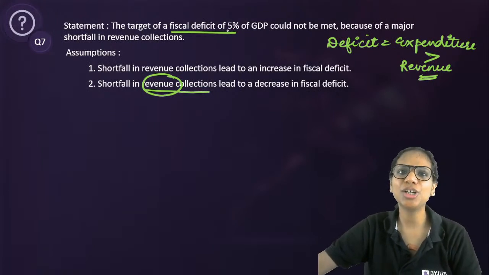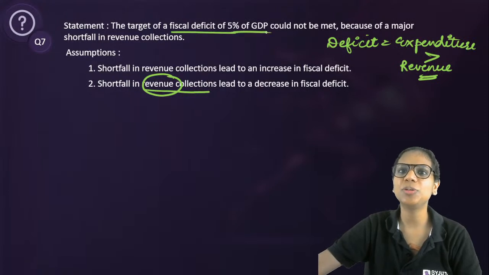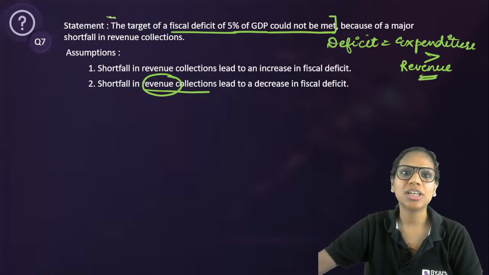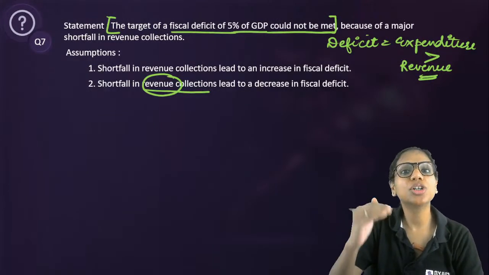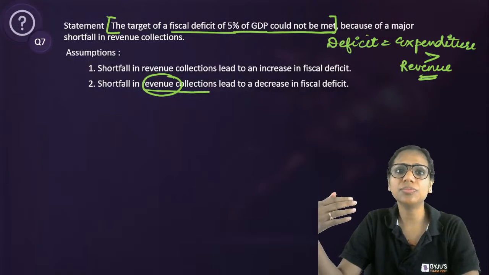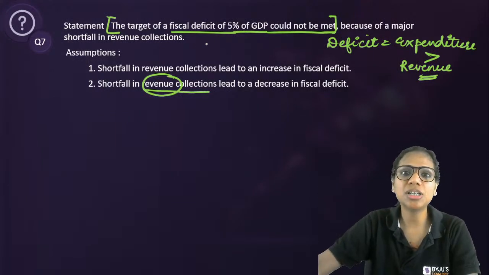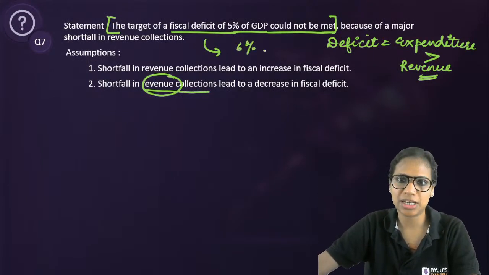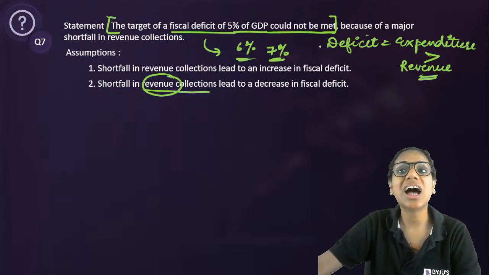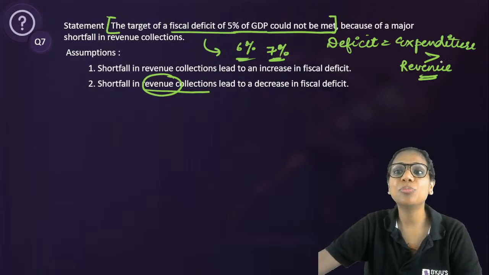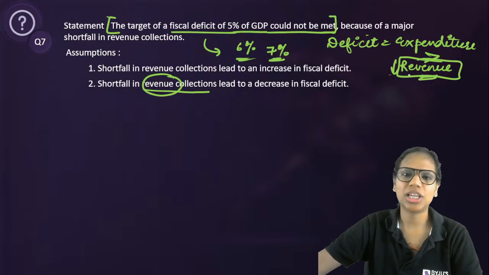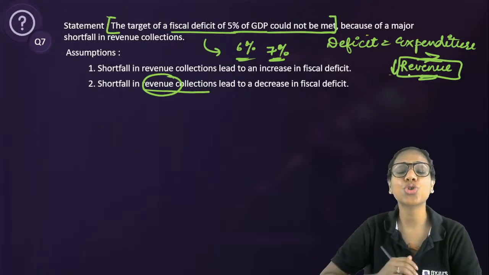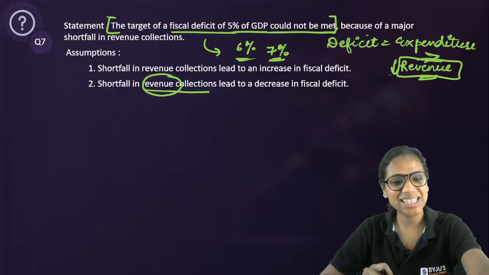So when I say the target of a fiscal deficit of 5% of GDP could not be met. Okay, so deficit is a negative thing, right? You will try to control it. And when we say that target could not be met, that means it overshot it. Probably it was 6%, probably it was 7% of the GDP. You get it? The deficit is higher. Why? Because of a major shortfall in revenue collections. So shortfall in revenue collections lead to a decrease in fiscal deficit.